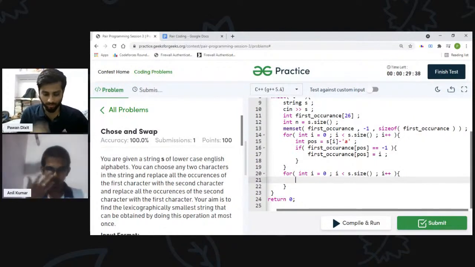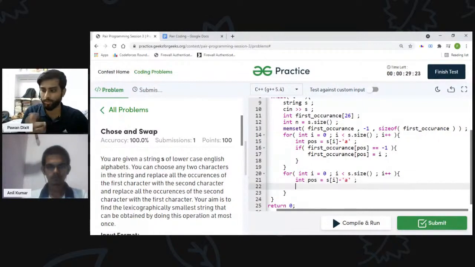Right now we'll check if we can replace s of i with any other character in this loop. Again, I will just do this thing for the sake of simplicity: I am converting that character into the integer value. Now if the current character is, say, C, then what should I do?